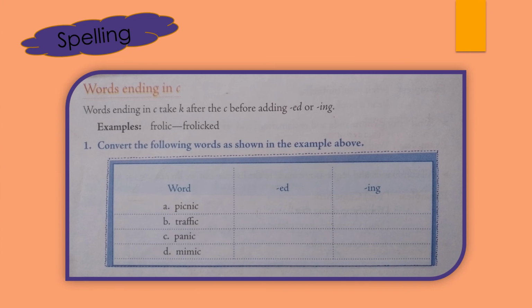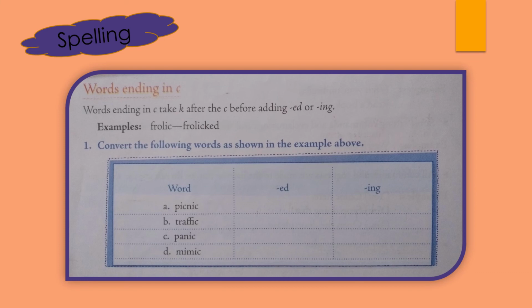So children, here our next exercise is based on spelling. Here, the words ending in C. Children, when we make the present participle form of a verb, we add ing. And when we make a past tense form of a verb, we add ed in regular verbs.